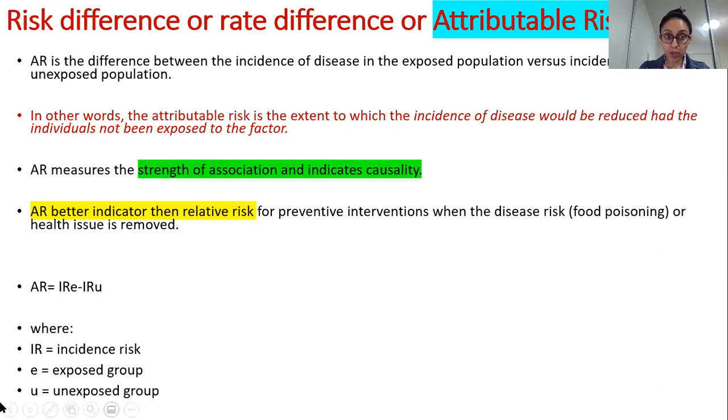All right, so attributable risk is a better indicator than a relative risk ratio, which is what we saw previously, and it is good for preventative based interventions. Say a healthy eating and lifestyle intervention to prevent coronary heart disease. So now what is the formula for attributable risk? Over here you have incidence risk. Again, what does incidence mean? Week 1. So incidence risk, and then you have your exposed group and your unexposed group.